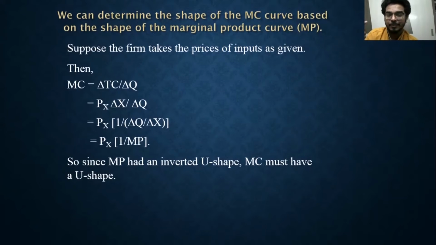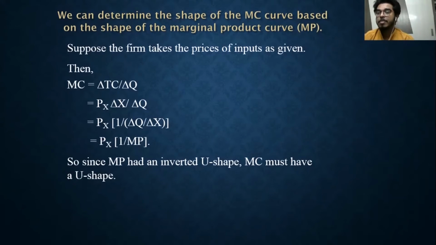Now X, the unit of input factors of production, is changing, but the price is the same, constant. So the price comes out. So Px into delta x by delta q, and you can just turn it upside down with an inverse. So Px times 1 by delta q by delta x.